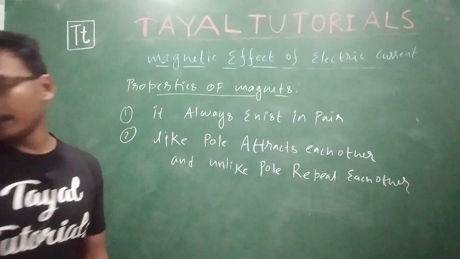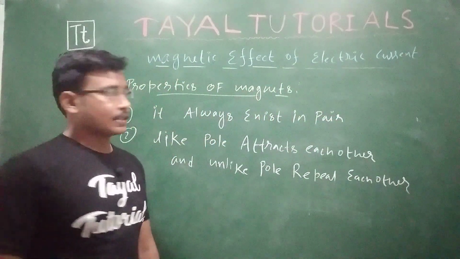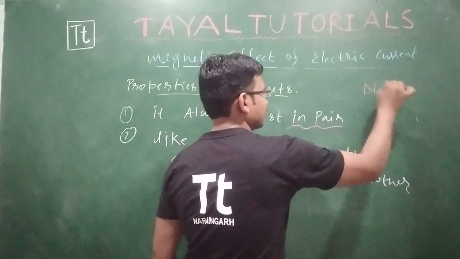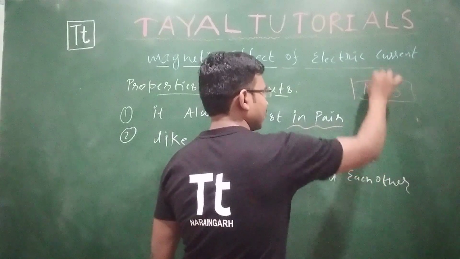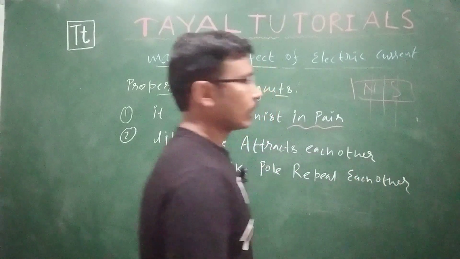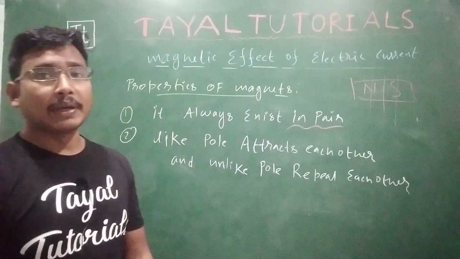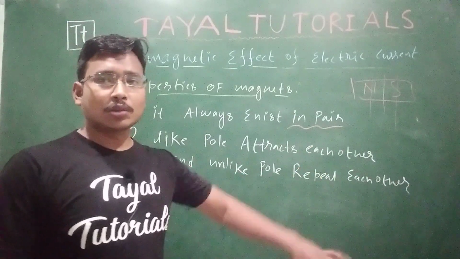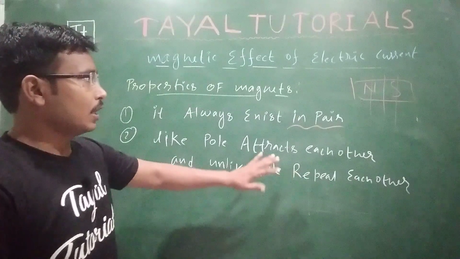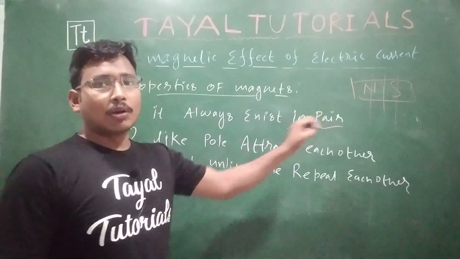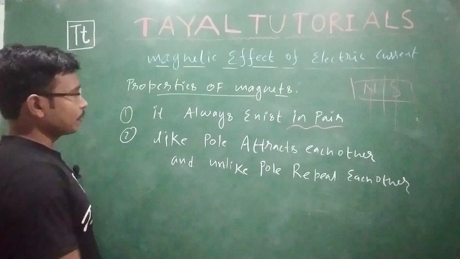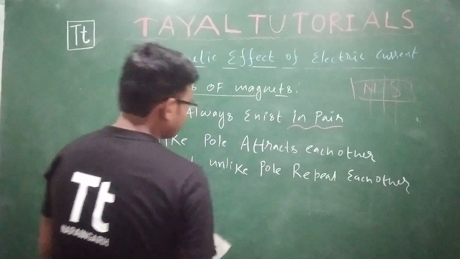It always exists in pair, meaning whenever I have told you this is north and south, this is a magnet, when you break it infinite number of times, you will always get a pair. No single pole can exist. No north pole exists alone, no south pole exists alone. Whenever a magnet is there, it will always come with a pair of poles, north pole and south pole. So the first property is it always exists in pair.